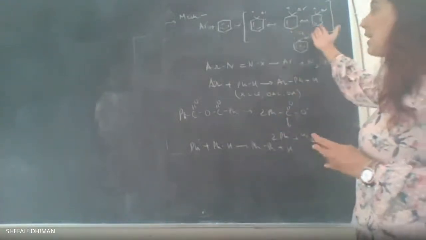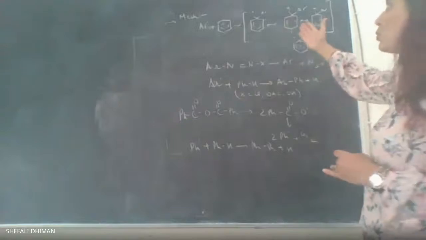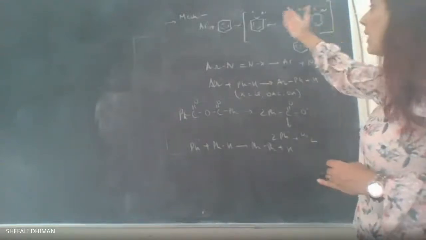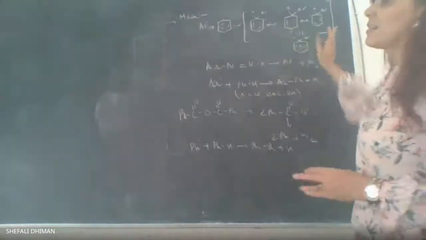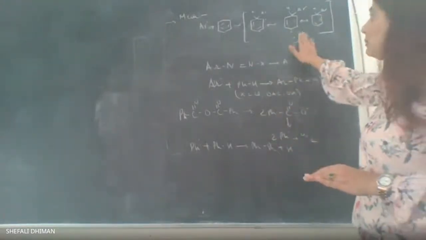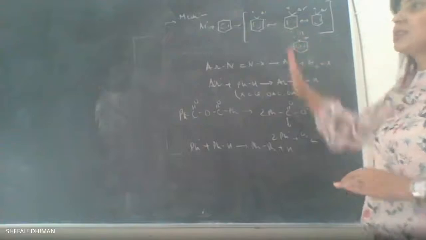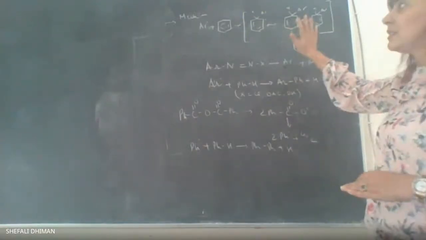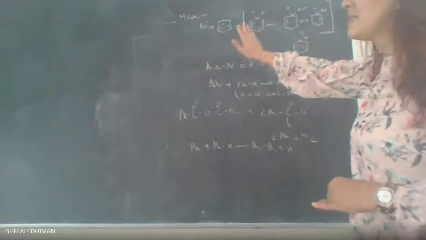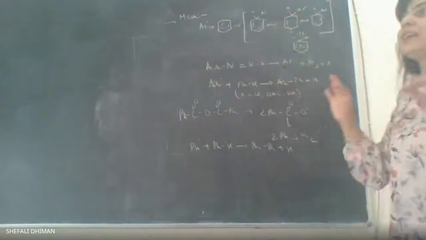In the same way, the radical driven reaction is also carried out in a similar way where you form the resulting resonating structure and they are quite stabilized because the radical is equally distributed. So that radical is being equally distributed through the entire aromatic ring. That is why the mechanism proposed is absolutely correct.